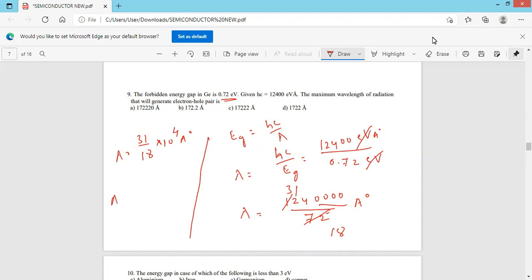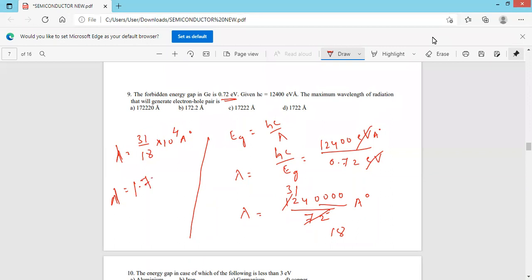Now 18 ones are 18, the difference from 31 is 13. Put the decimal, take the 0, 130. So 18 fives are 90, 18 sixes are 108, and 18 sevens are 126. Therefore 18 sevens are 126, 4 is the remainder, take the 0, 40.